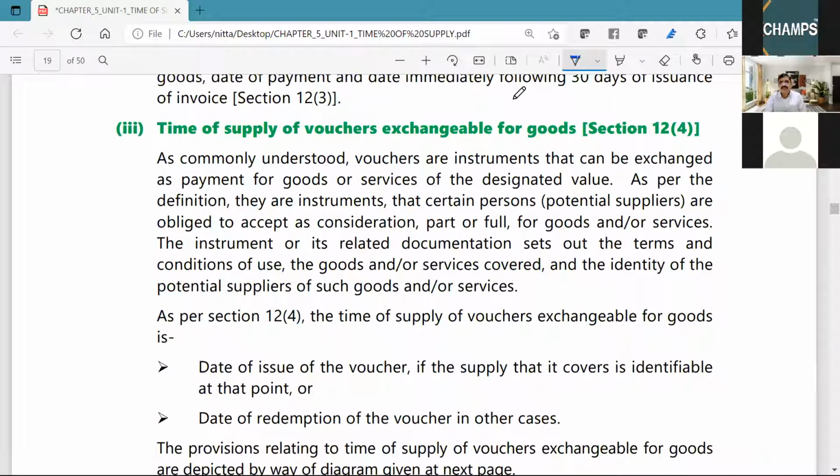supply of vouchers exchangeable for goods. So what do you mean by voucher? I have explained it to you yesterday at length. Can someone recollect what example I have told for these vouchers?